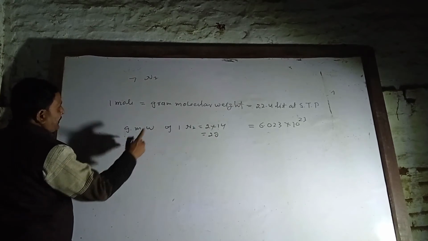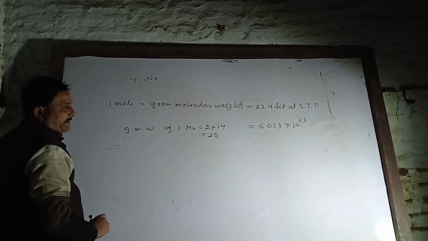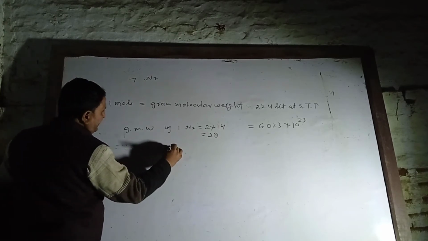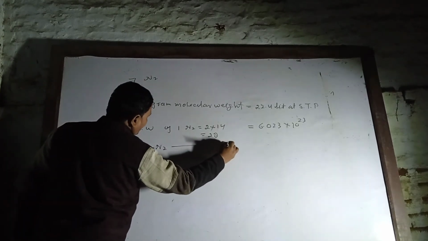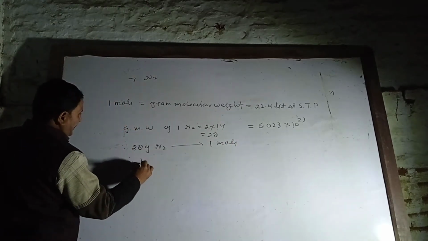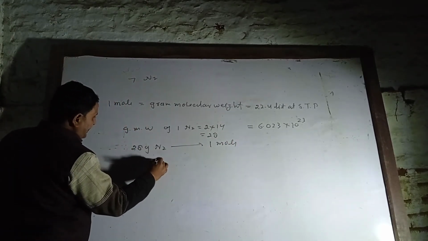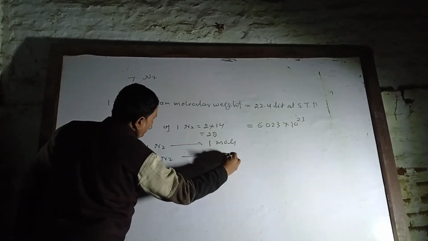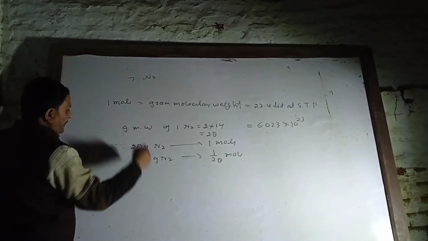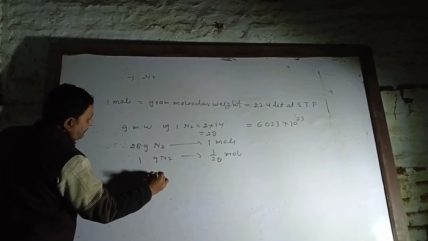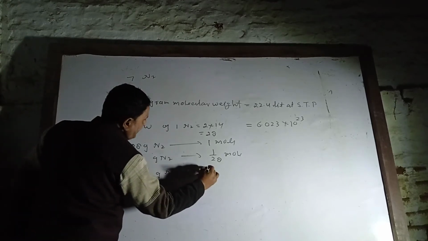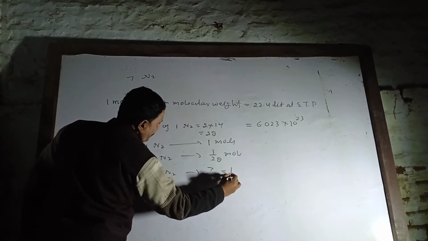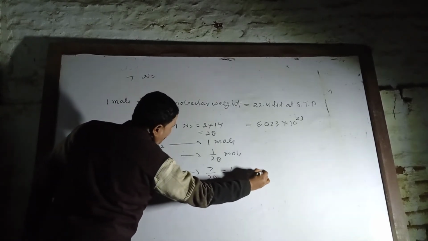Means 1 mole is equal to 28 gram nitrogen. Therefore, 1 gram nitrogen is 1 upon 28 mole. Therefore, 7 gram nitrogen, 7 upon 28 means 1 by 4 means 0.25 mole.